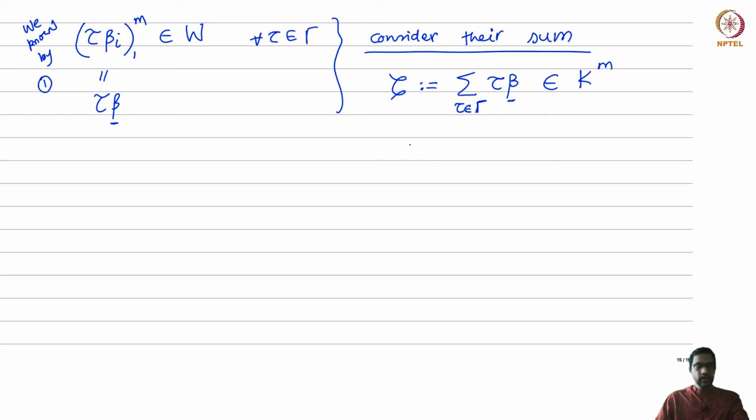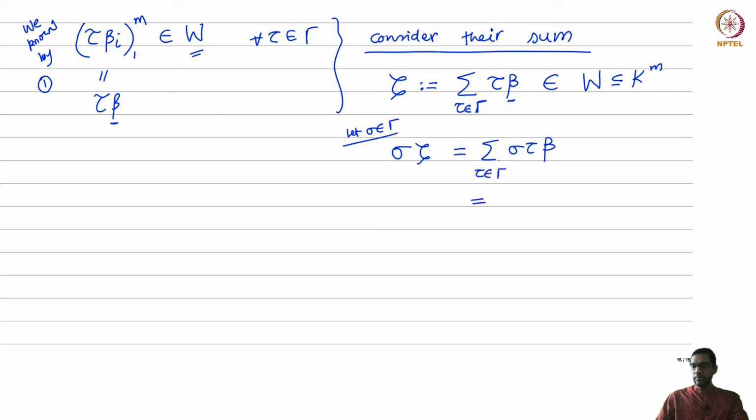The key property is that this is invariant under the action of sigma. So consider there is some zeta. Not only is it in K^m, it's actually in W. Okay, why? Because each of the tau betas is in W, so their sum is in W. Now the important property is, if I apply any element sigma to zeta, where sigma is an element of the group gamma, if you apply sigma to zeta, then the answer is just the sum of sigma tau beta.